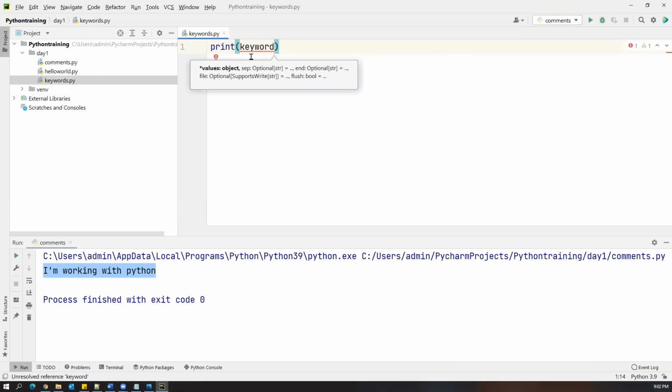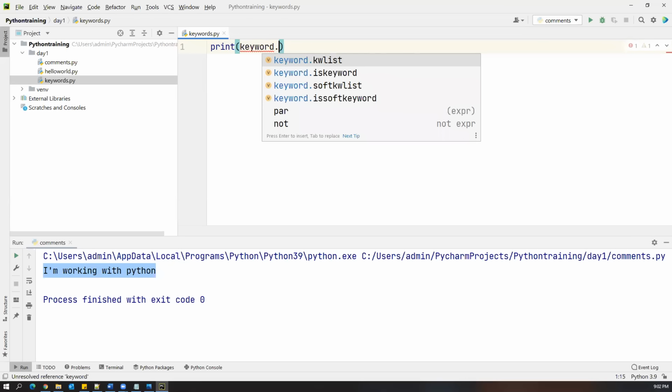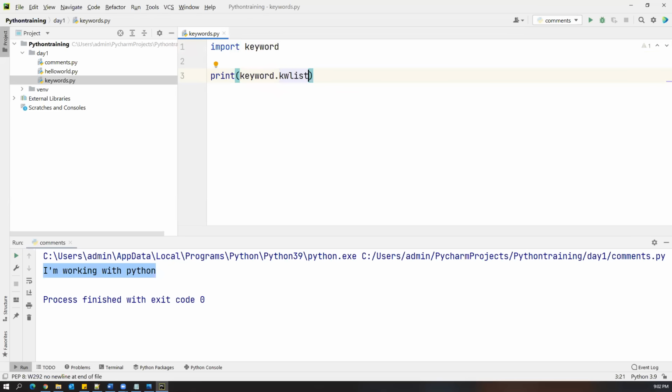It is just like a package in Java. If you already know Java, you know about packages, right? Here we call it a module. So keyword dot, inside this we have something called kwlist, which will give you all the keywords available in Python. This kwlist is present inside the keyword module. Don't confuse class and module; later I will cover all these concepts one by one. Once you start learning object-oriented programming concepts, you will understand what exactly this is. Just follow what I'm typing here.